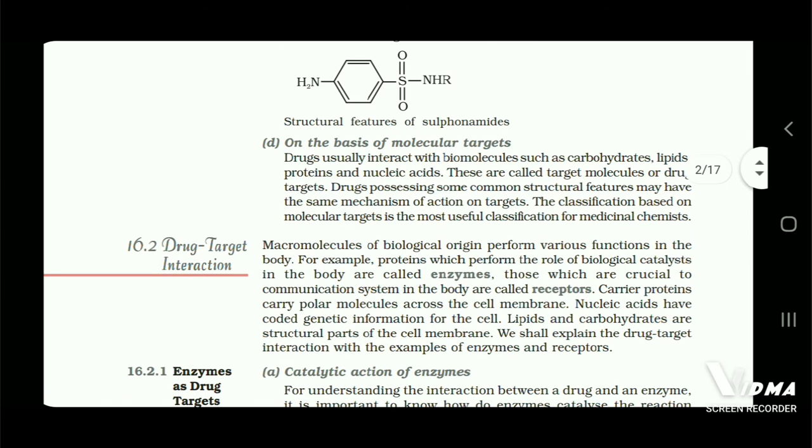D. On the basis of molecular targets. Drugs usually interact with biomolecules such as carbohydrates, lipids, proteins, and nucleic acids. These are called target molecules or drug targets. Drugs possessing some common structural features may have the same mechanism of action on targets. The classification based on molecular target is the most useful classification for medicinal chemists.